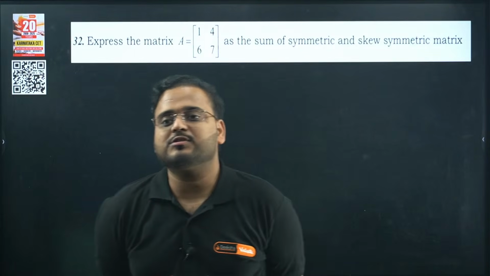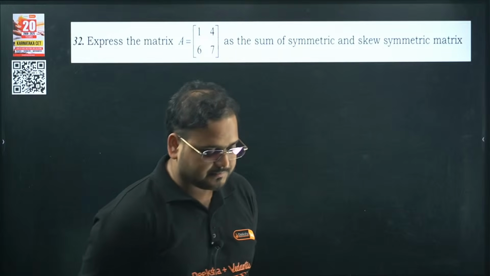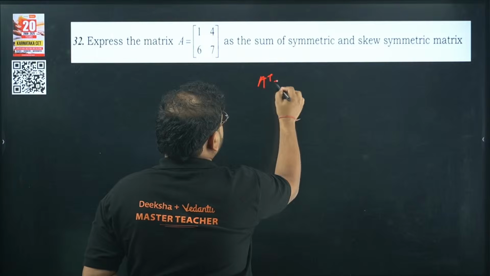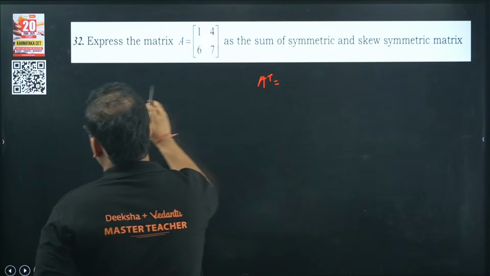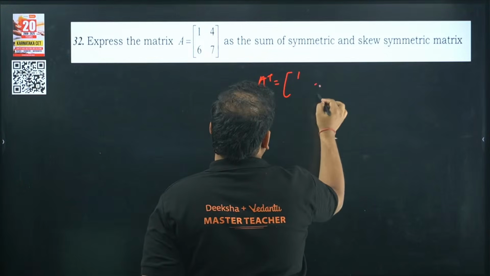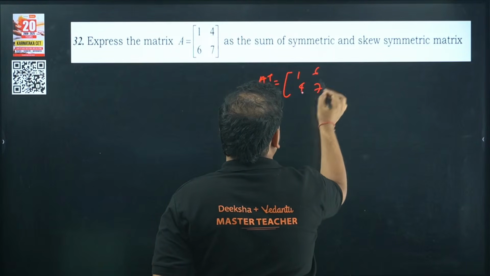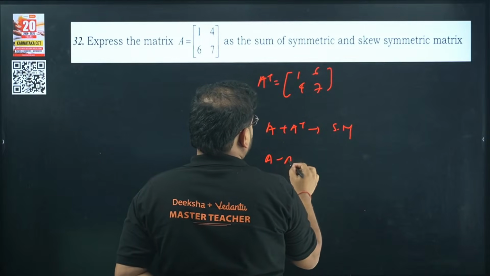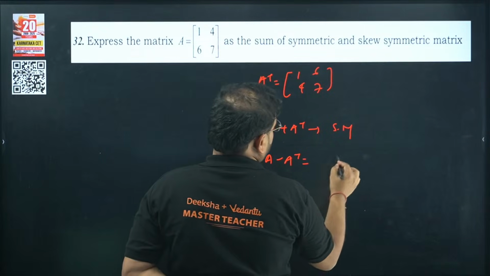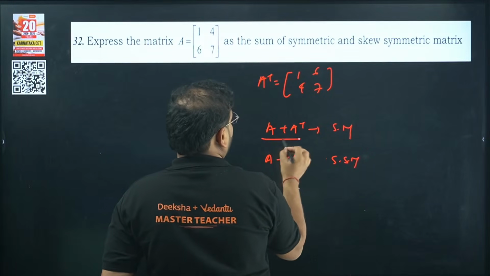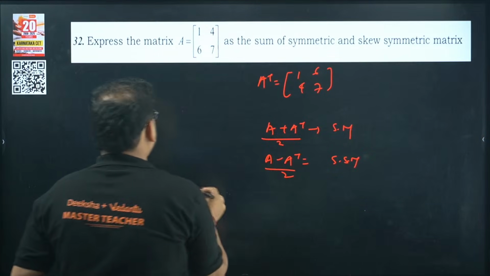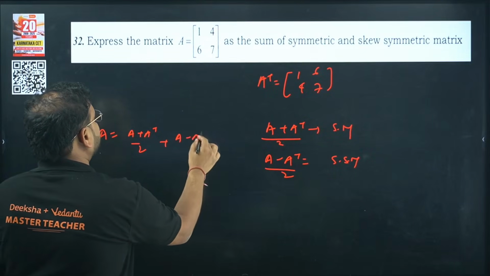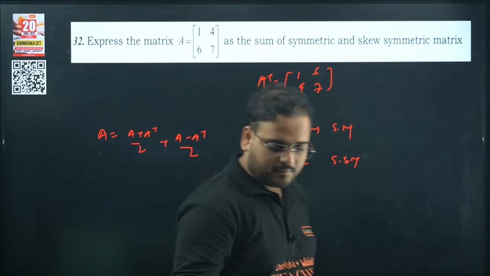Express the matrix 1, 4, 6, 7 as the sum of symmetric and skew symmetric matrix. How do you find skew symmetric and symmetric, sir? You have to find A transpose first. So 1, 7 and 6, 4. A plus A transpose is your symmetric matrix. A minus A transpose will be your skew symmetric matrix. So if you want to express both, you can write A as A plus A transpose by 2, plus A minus A transpose by 2. Solve it, please.